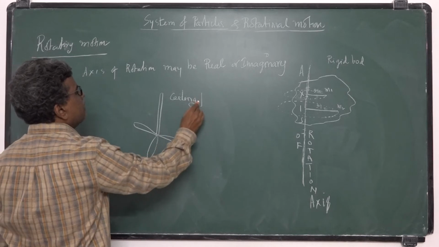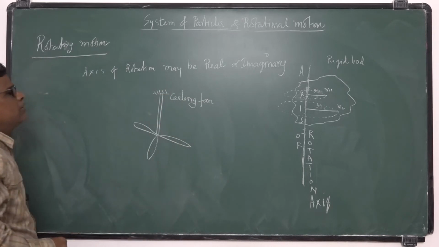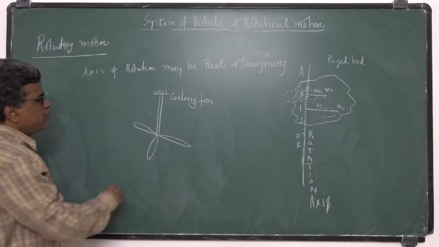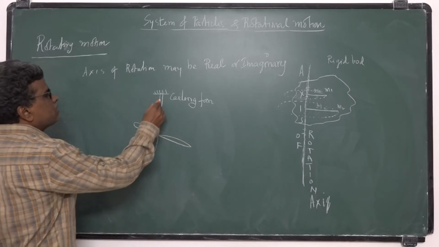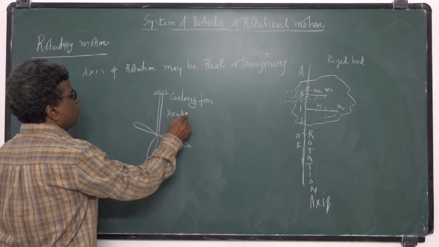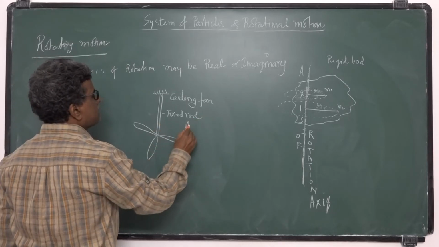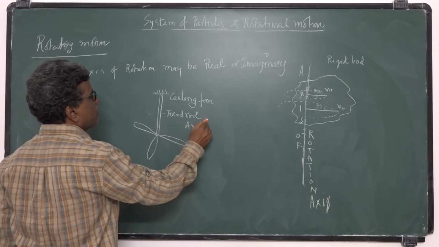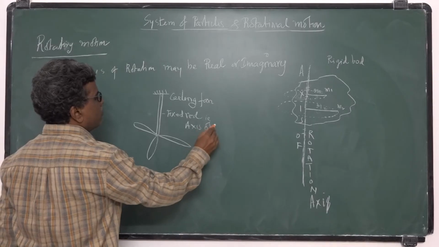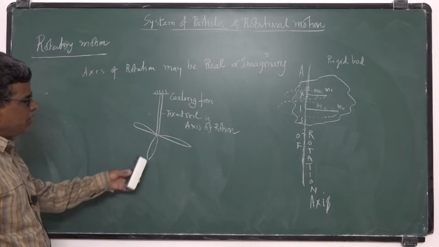It is fixed, it has 3 blades and it is rotating about a fixed rod. This fixed rod is the axis of rotation. You take this example.